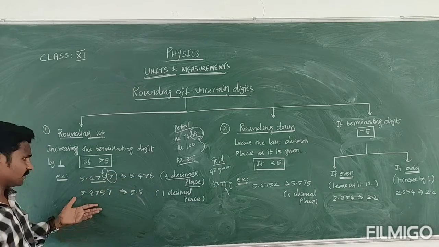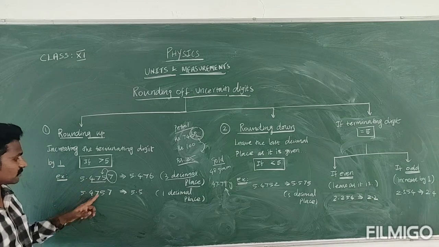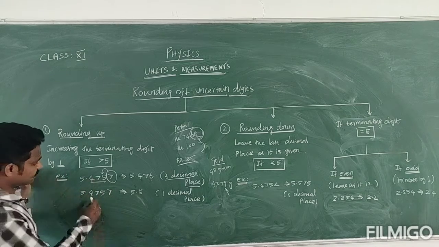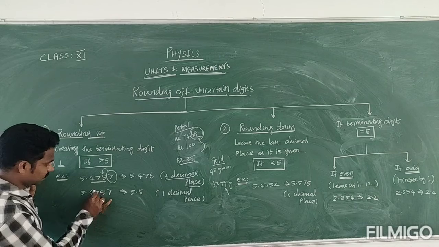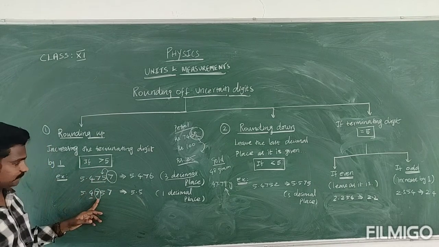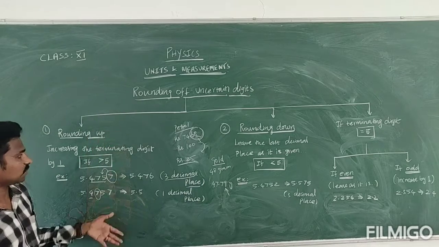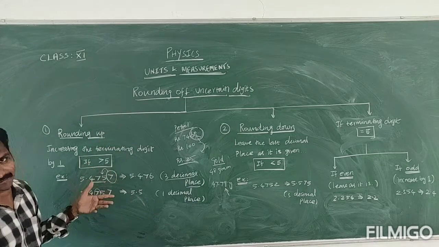Like that, one more. Say I need only one decimal place. The same example, 5.4757. I need only one decimal. So here also you should focus on this number. This is more than 5, so you should increase by one. So I get 5.5. This is one way, for greater than 5.